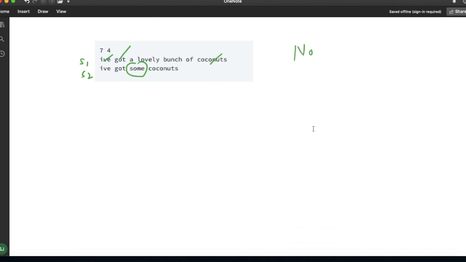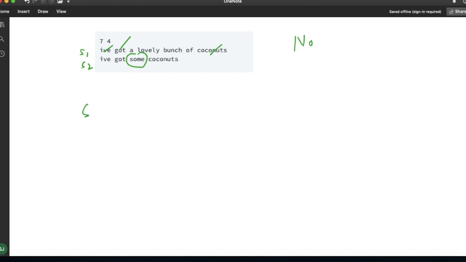Now let me take one more example. Suppose S1 is having the value "I have two pen", and S2 is having the value "I have two two pen". Now if I try to find I in S1, yes it is present.